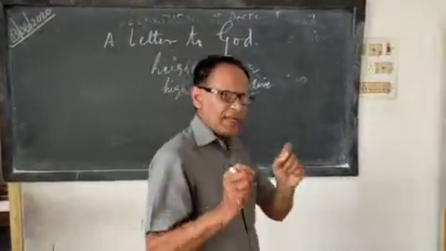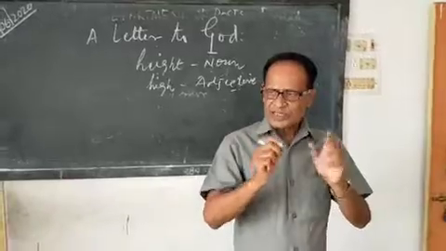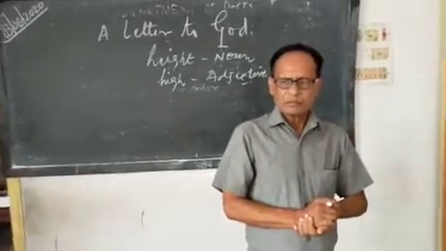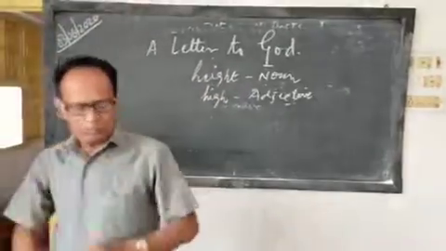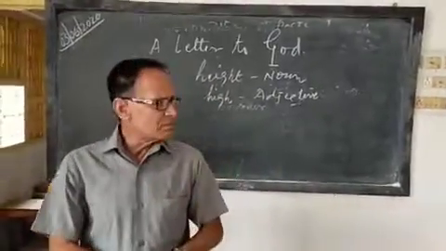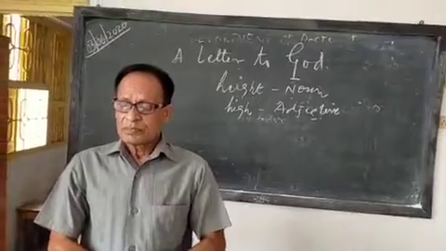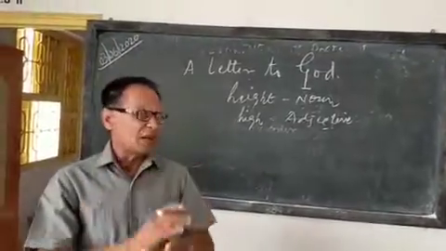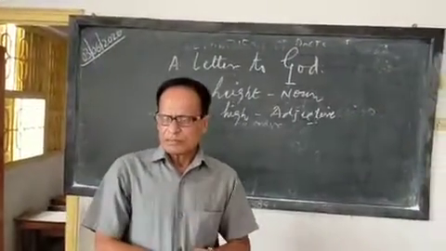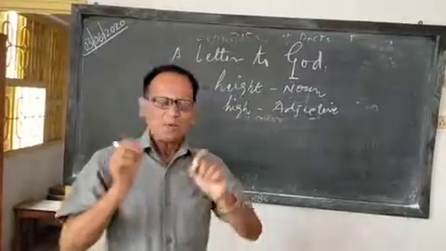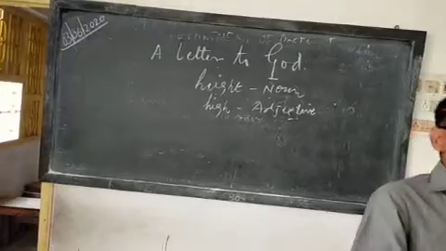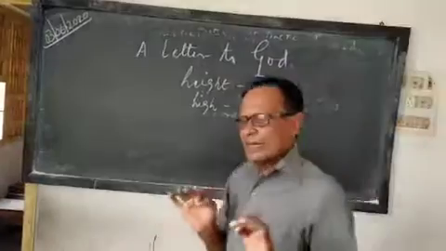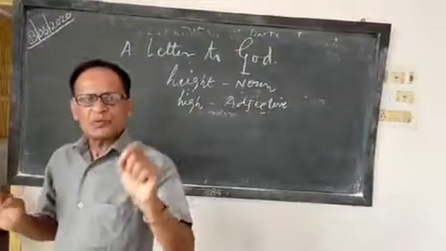He was a very laborious farmer. He used to work in his field like a bull, like an ox. He had no knowledge of writing, but anyhow he knew how to write. He only knew how to write.